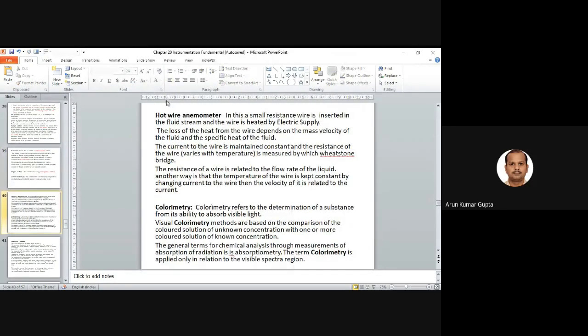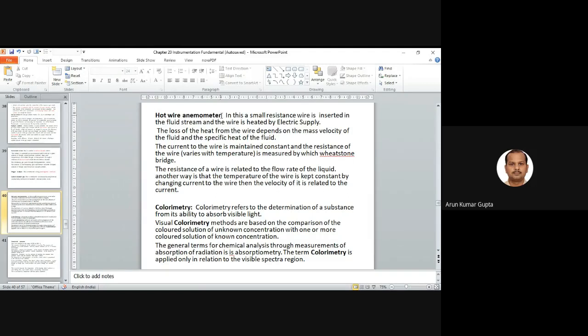Now we have some more techniques, like the hot wire anemometer. This is used to measure the velocity of a particular gas. In this, a small resistance wire is inserted into the fluid stream, and the wire is heated by the electric supply, right?